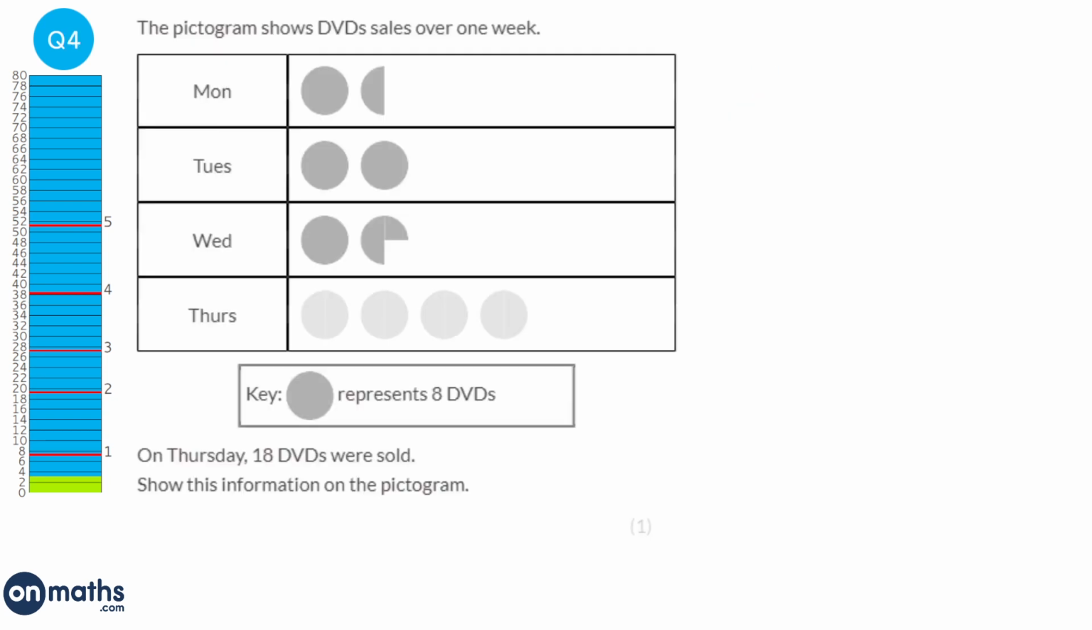So the key says that a circle represents 8 DVDs, and we're told that on Thursday there are 18 DVDs. So we need to rewrite 18 in lots of 8. So that will be 8 plus 8, which is 16, plus a 2. So we know it will be 2 full circles. So let's get those 2 full circles in, and that will represent 16.